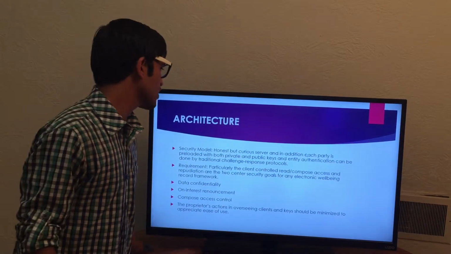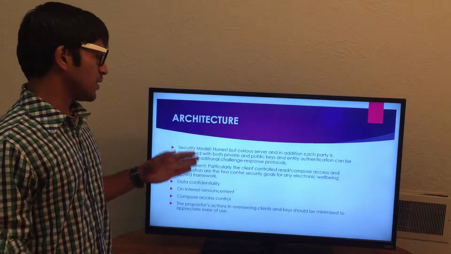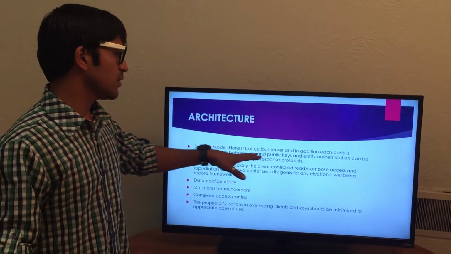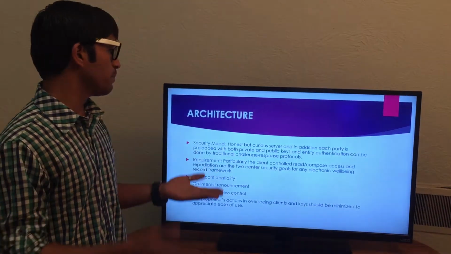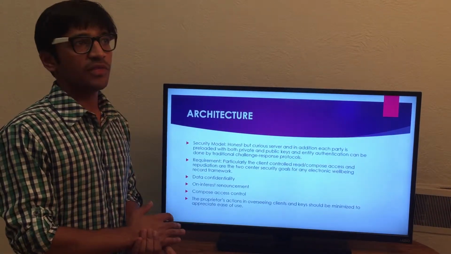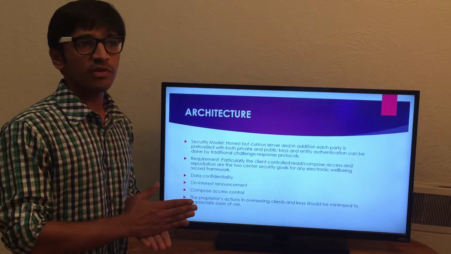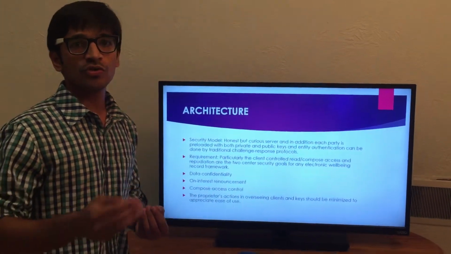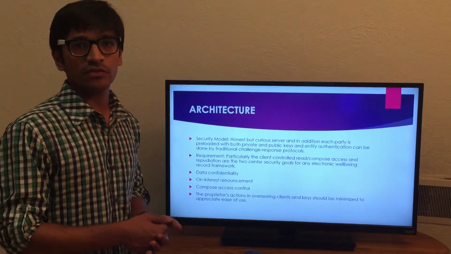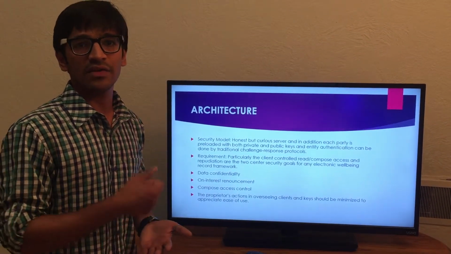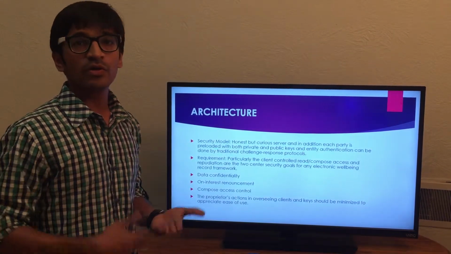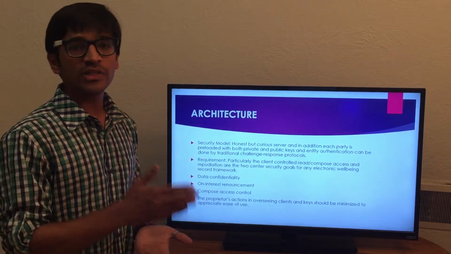Let's move forward to the security model. If we consider a security model to be honest but curious, then each party will be preloaded with both a private and a public key. The public key will be given to the person who wants to access the patient's data, and the private key will be given to the patient so that he can read, write, and change his data according to his health.